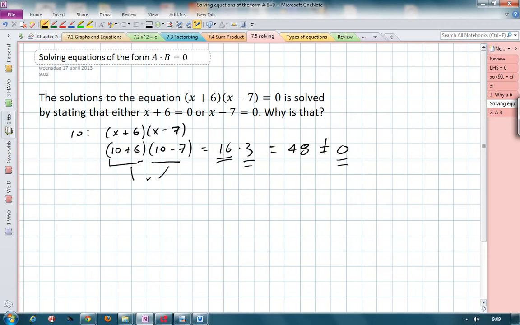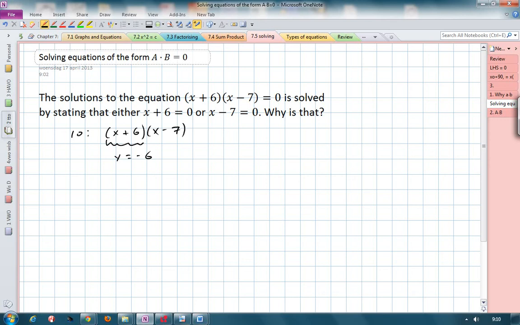So what we're looking for is a number for x that we can put into one of these so that one of these ends up being 0. And if you think of it that way, you quickly come to the conclusion that if I want to make this equal to 0, then the x I'm looking for is minus 6.